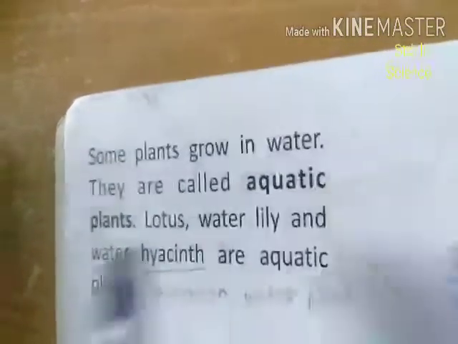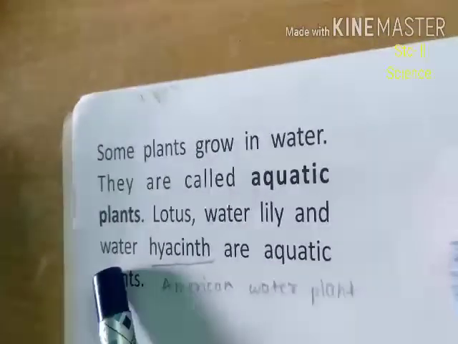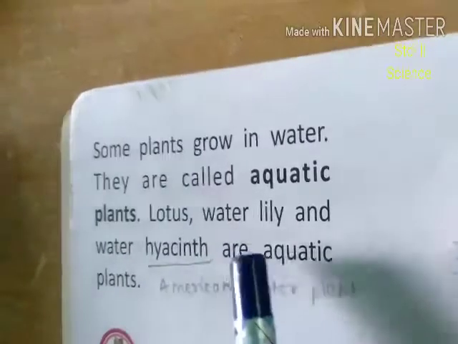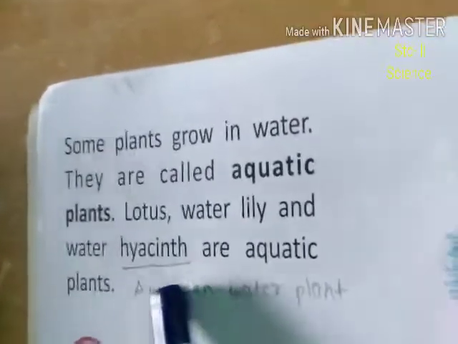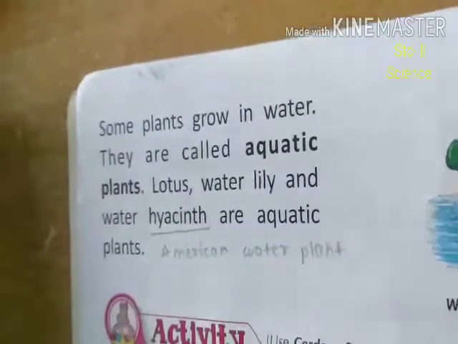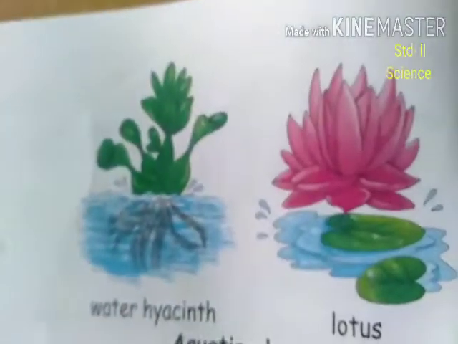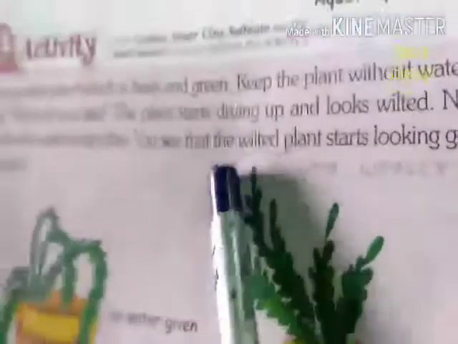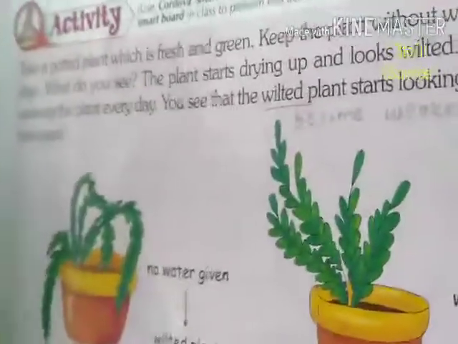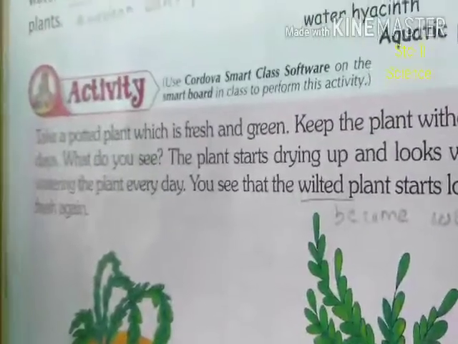Turn the page. Now see here, some plants grow in water. They are called aquatic plants. Lotus, water lily and water hyacinth are aquatic plants. Look at this picture. Lotus and this are aquatic plants. There is another activity here to show that plants need water.